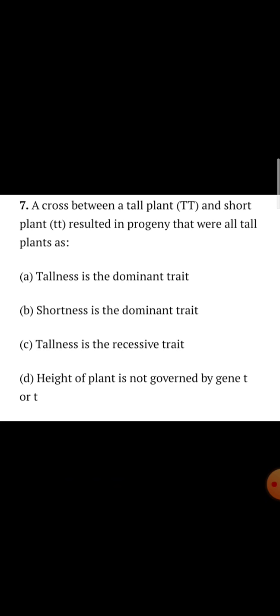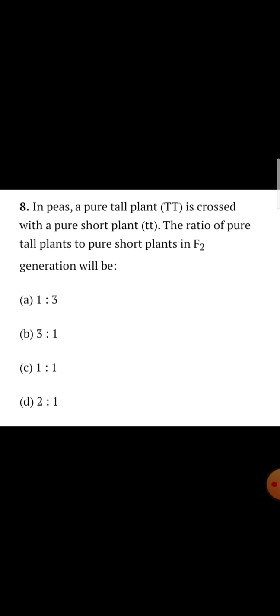Next question. A cross between a tall plant, that is TT, both capital, and a short plant, both small t, resulted in progeny that were all tall plants. Which one is the dominant or the recessive trait? You can see both capital T is here. So tallness is the dominant trait. So the answer will be number A. Tallness is the dominant trait.